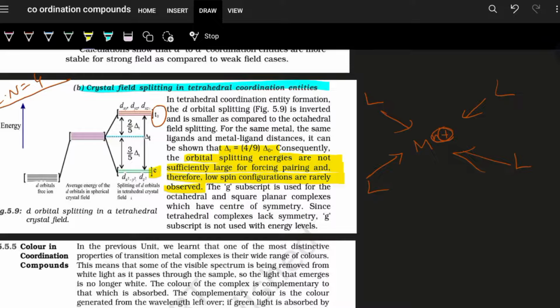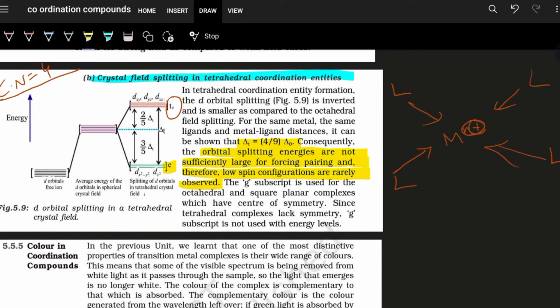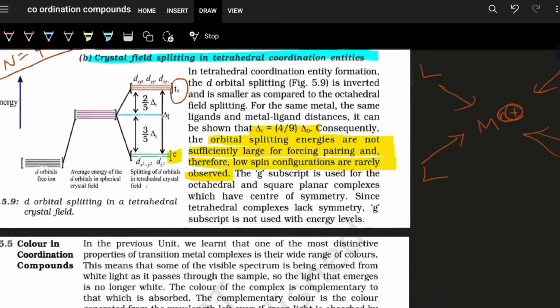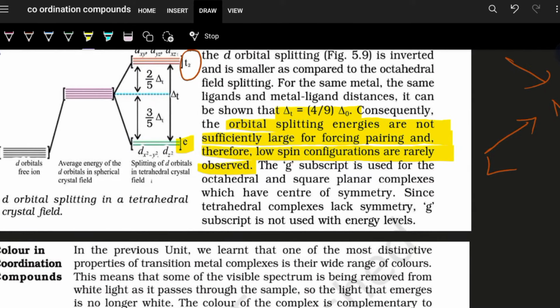So the pairing doesn't take place here, since the orbital splitting is not sufficiently large, and low spin tetrahedral complexes are rarely observed. In order to form low spin tetrahedral complexes, there should be spin pairing, electron pairing, and for that you need the pairing energy to be lower.